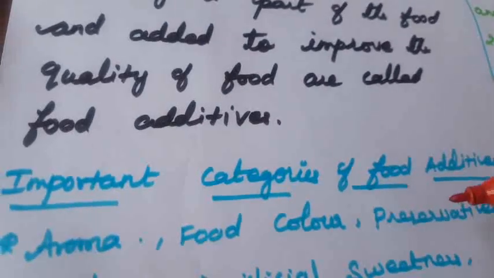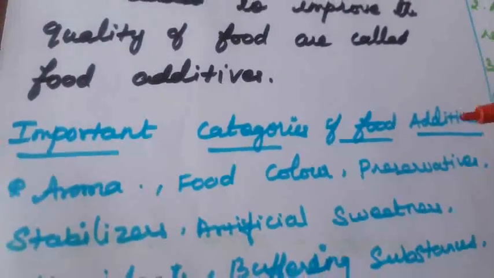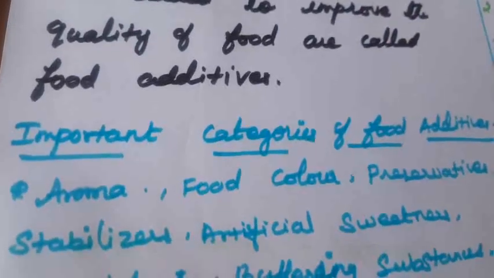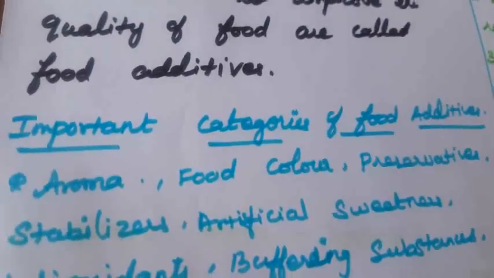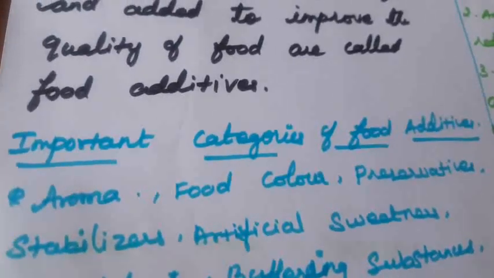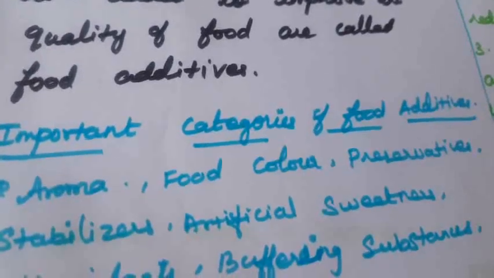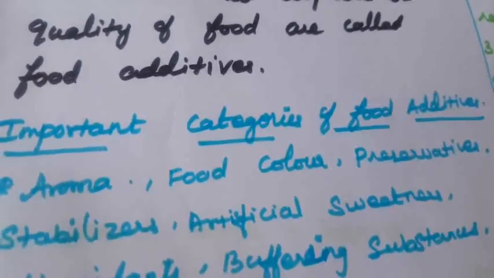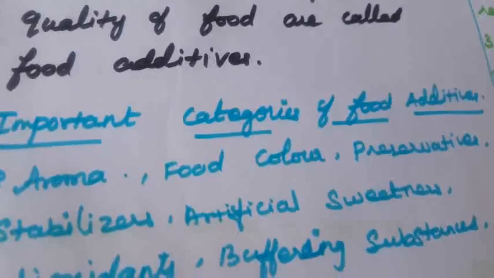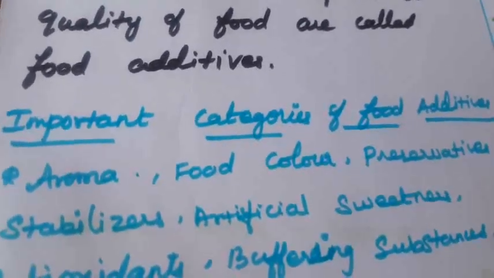What are the important categories of food additives? What are the things we add to the food? First one is aroma. Aroma means sweet smell, which enhances the food product. Another one is food color, an attractive color. Different colors are introduced for chocolate and biscuits to attract children. That is the reason they are adding color.